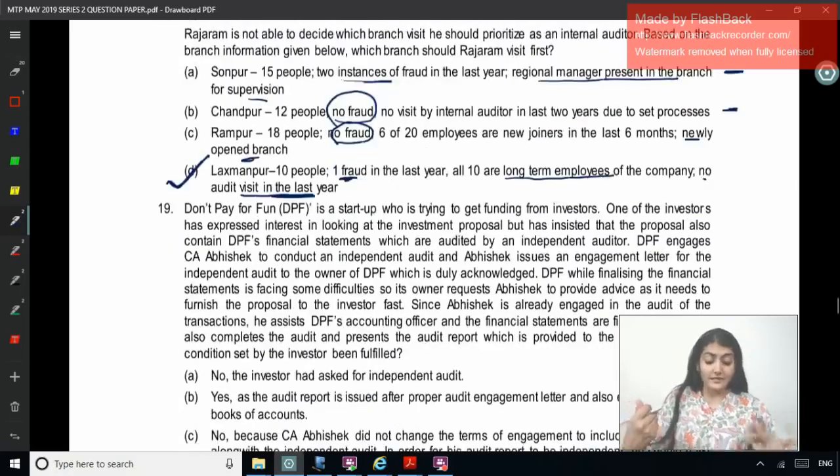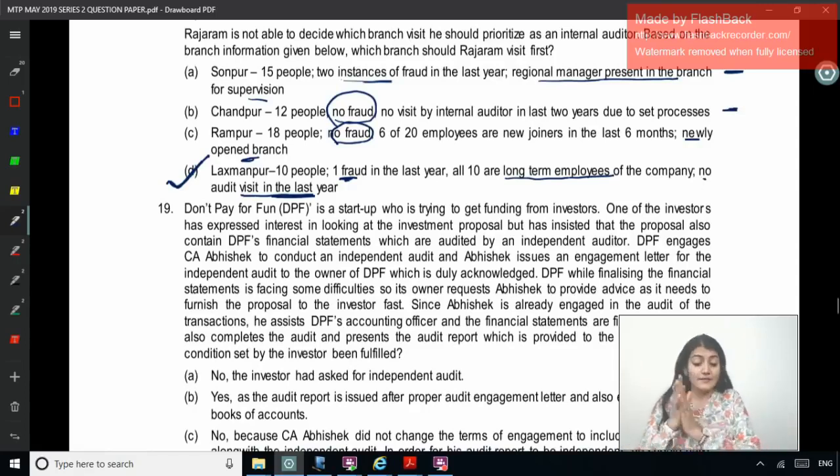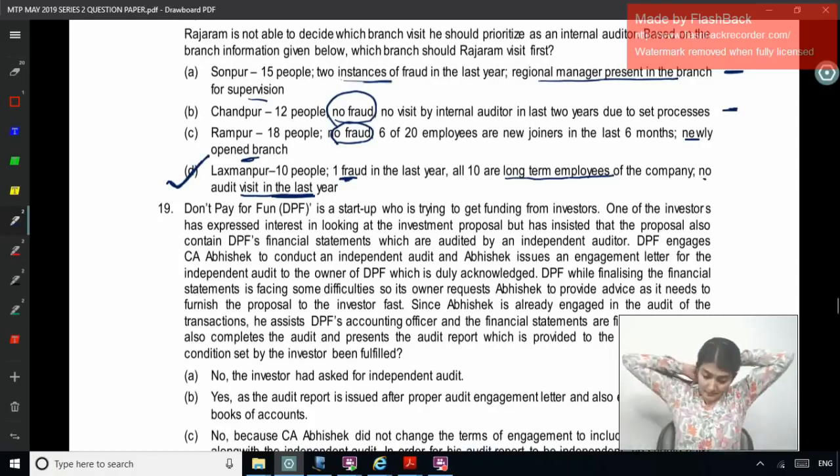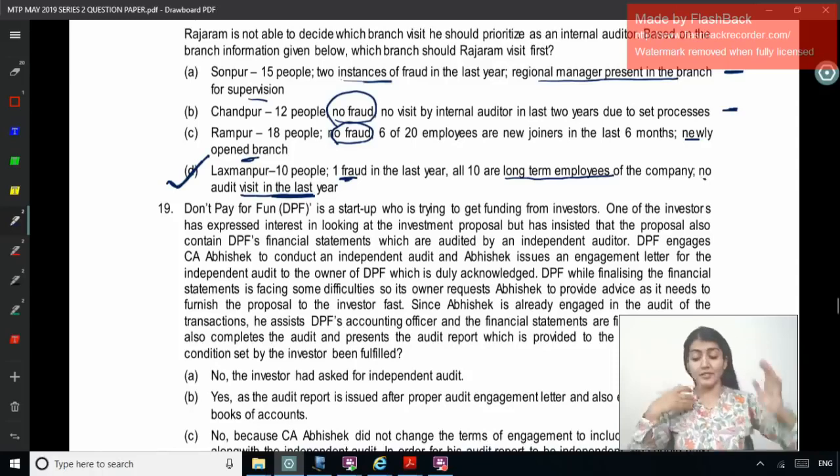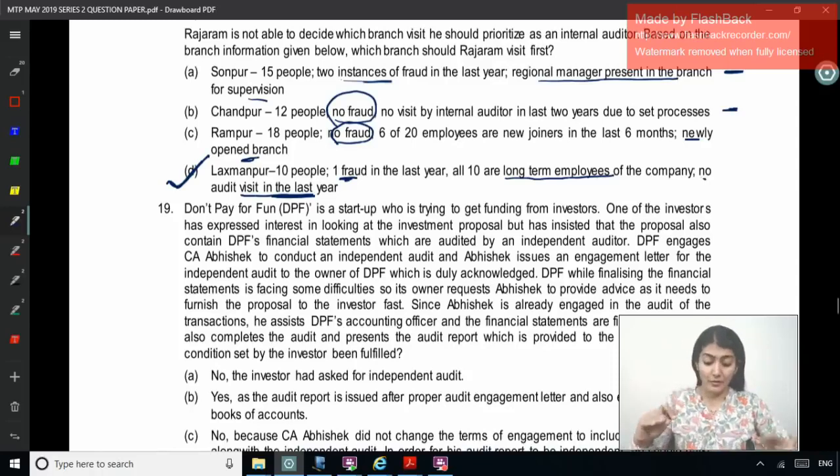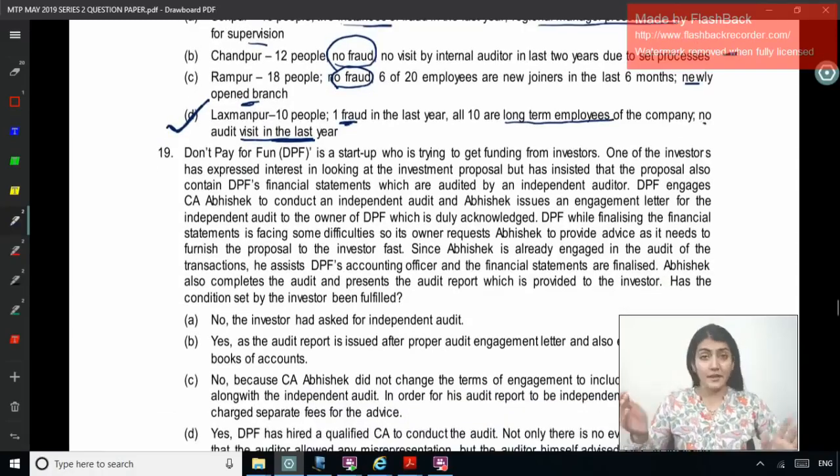Then 19. Don't Pay For Fun is a startup trying to get funding from investors. One of the investors has expressed interest in looking at the investment proposal but has insisted that the proposal also contain DPF's financial statements, audited by an independent auditor. DPF engages CA Abhishek to conduct an independent audit, and Abhishek issues an engagement letter for the independent audit to the owner of DPF, which is duly acknowledged.